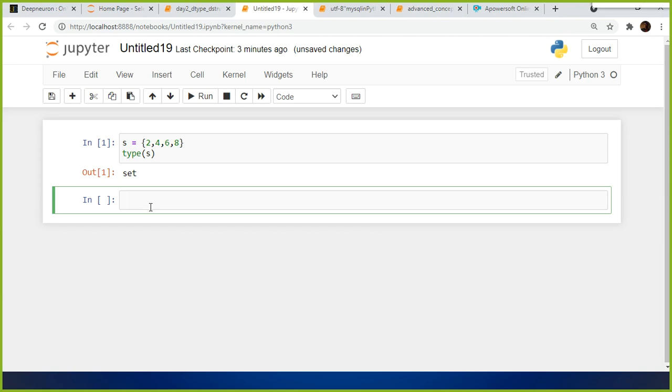For example, I am going to create another set. S1 is equivalent to 4, 5, 6, 7, 8.